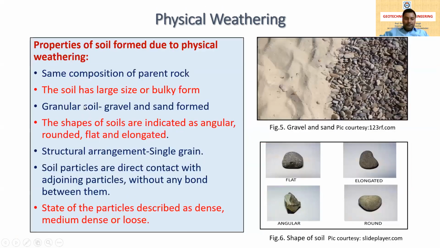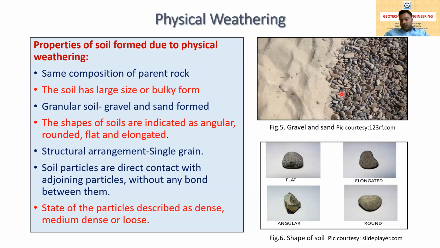Now the next, what are the properties of soil formed due to physical weathering? First, the soil has the same composition as the parent rock. The soil that is formed from physical weathering, its composition is not altered, it remains the same. The second is that the soil has a large size or bulky form. Here the size of the soil formed from physical weathering is large, and it is also called the bulky form.